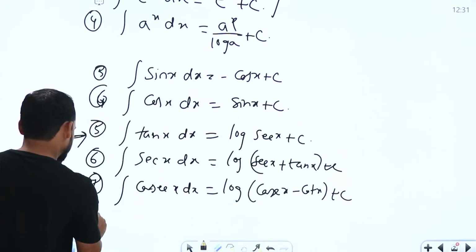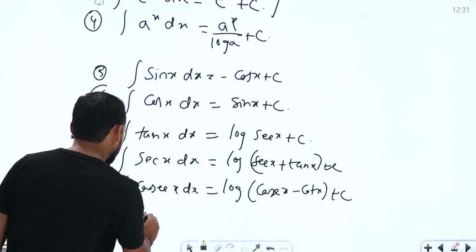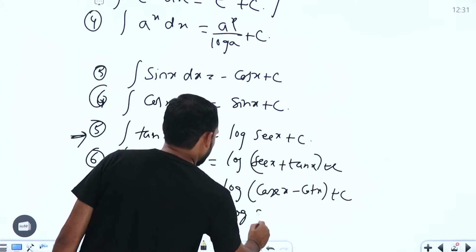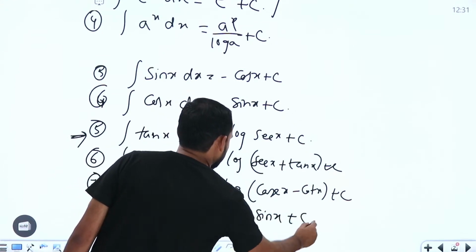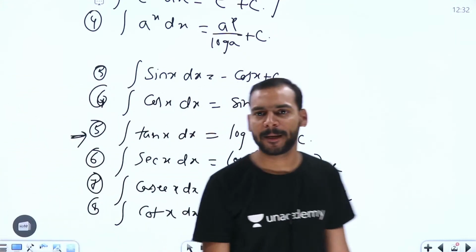Similarly, one more is remaining, don't follow the numbering, integral cot x dx is equal to log of sin x. So these are the formulas related to trigonometry, right?